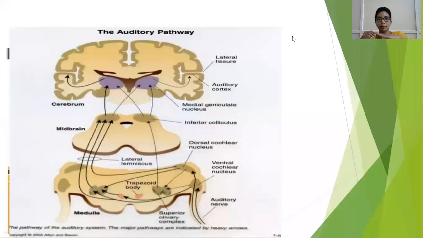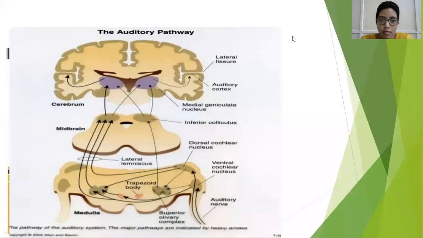So the basilar membrane is one of the boundaries of your scala media, above which sits your organ of Corti. There is another membrane or a layer above this organ of Corti, which is called the tectorial membrane. So when the basilar membrane moves up and down, the organ of Corti also moves. This causes shearing forces between the hair cells or the stereocilia of your organ of Corti and the tectorial membrane.